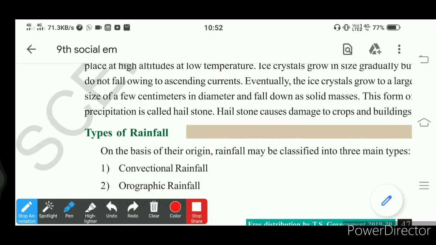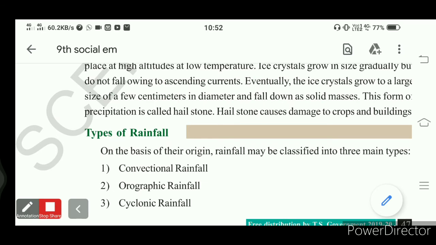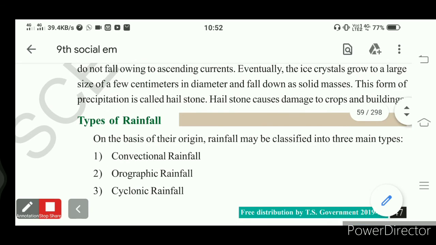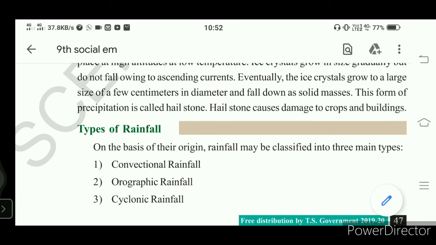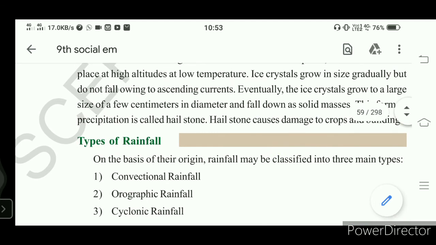Understand? So here it causes destruction to buildings and damages crops. The standing crop is also damaged by the hailstones, right? The buildings also get some damage because, from a greater height, these solid masses come with high velocity and hit the roofs of the houses, so that they may get damaged. Understand? This is what we call a hailstone.